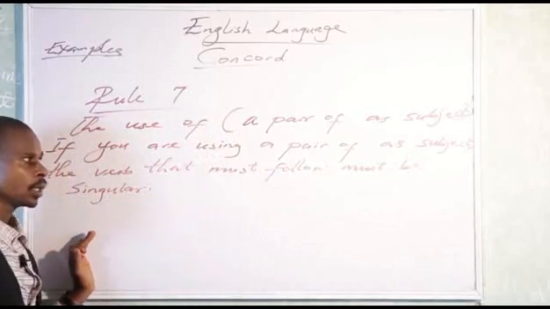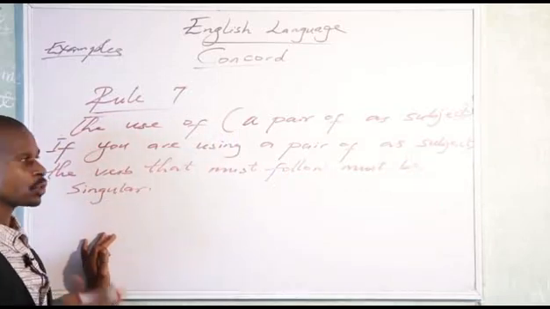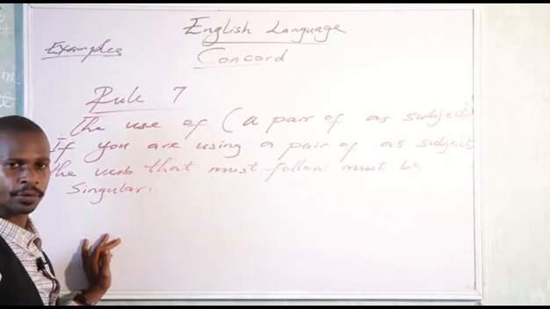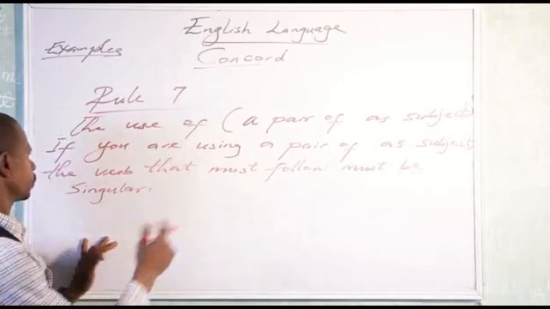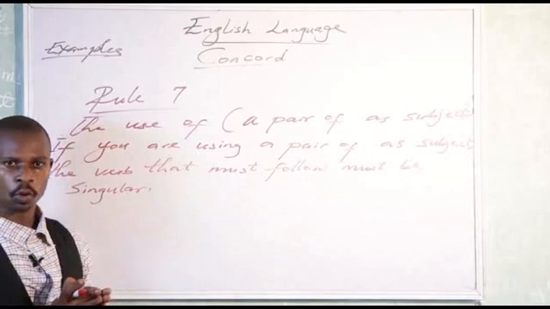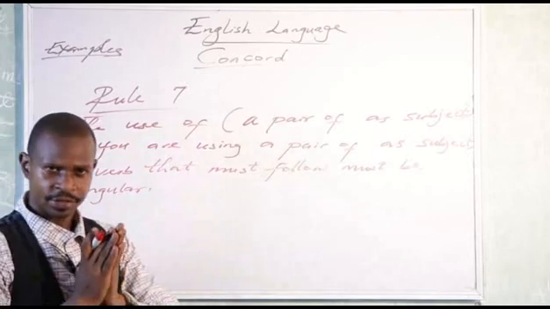Mind you, a pair of is used as a collective word, as a collective noun. Okay? Then the verb that must follow must be what? Must be singular.